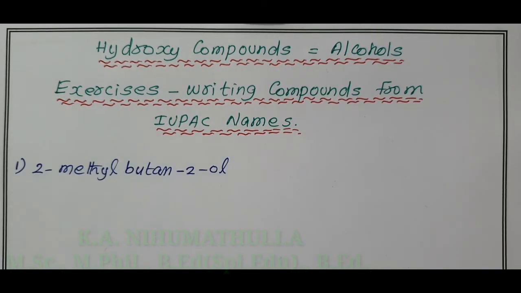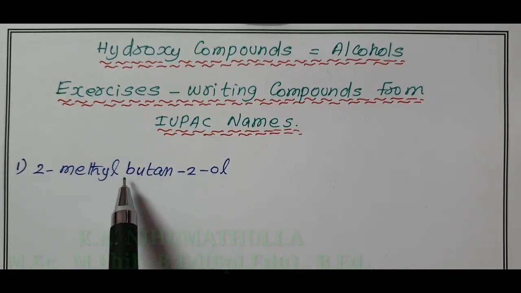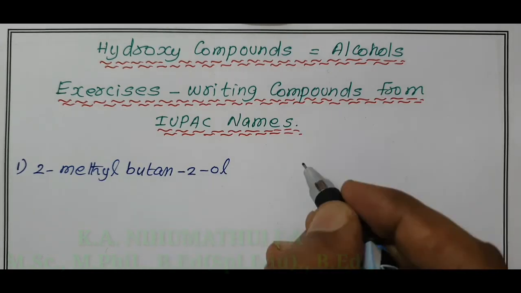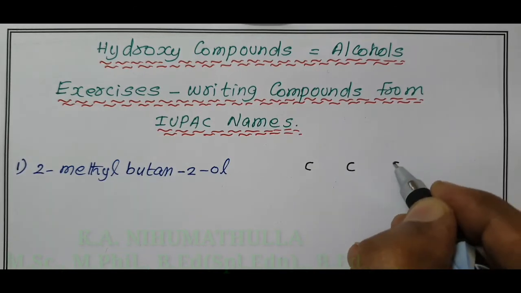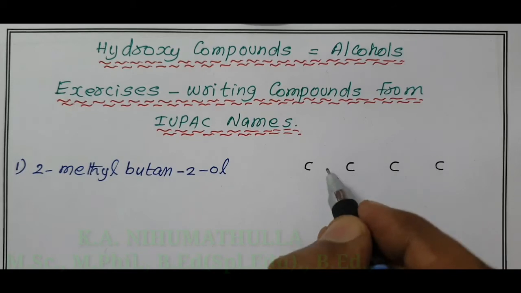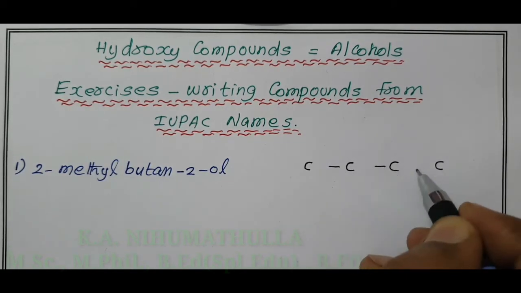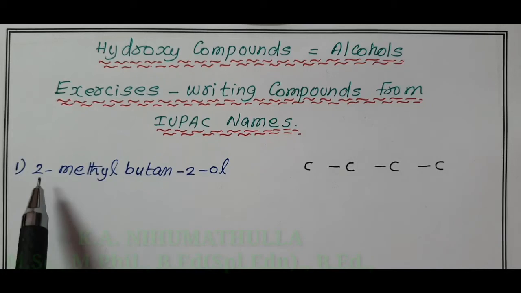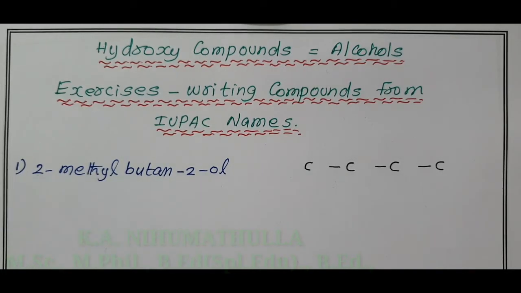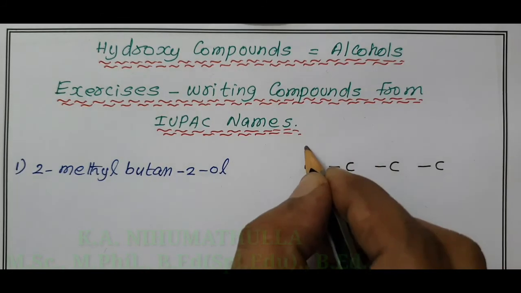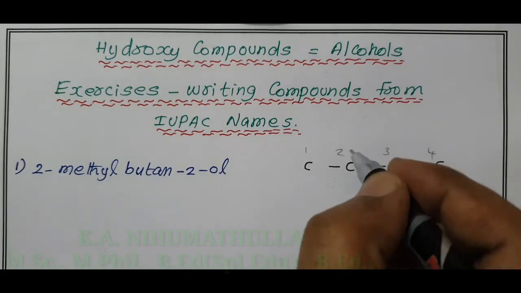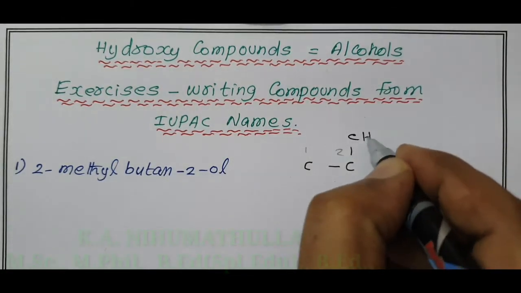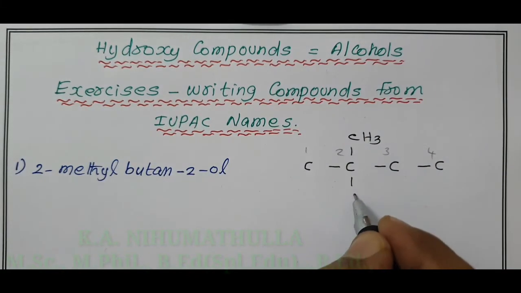The first compound given is 2-methyl butan-2-ol. The parent hydrocarbon is butane, with 4 carbon atoms, all the carbon atoms linked by a single bond. That is butane: 1, 2, 3, 4. The second carbon contains 1 methyl and the second carbon contains 1 ol. Second carbon contains 1 methyl, here you have 1 CH3. Same second carbon containing 1 ol, OH.